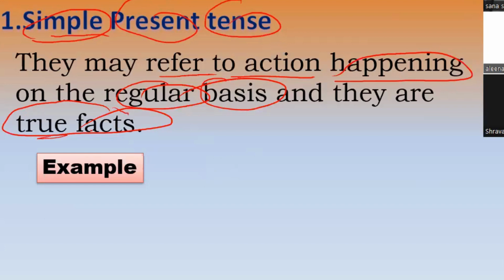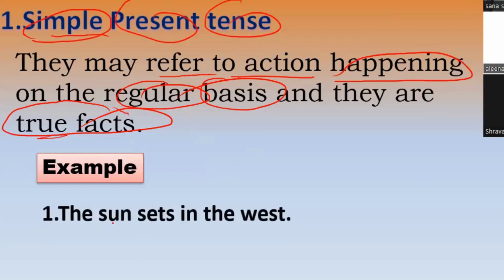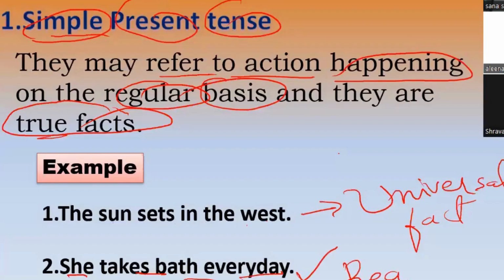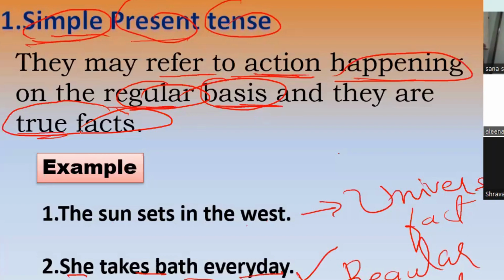We cannot deny it. For example, in the first example, you can see the sun sets in the west. Is it true? Yes, the sun rises from the east and the sun sets in the west. Is it a true fact? Yes, this is a universal fact. No one can deny this. In the next example, we are talking about every day. It is the thing which is going to repeat every day. So, are you getting what is simple present tense? This represents actions happening on a regular basis, like daily, and these are the true facts.